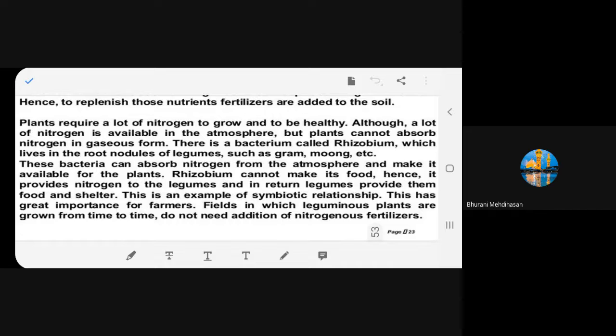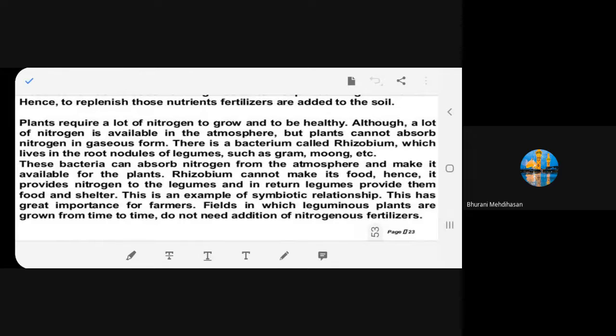We know that plants require lots of nitrogen to grow and to be healthy because they need protein to be made. Now, nitrogen is available in the atmosphere. We know that it's almost 80%. Maximum nitrogen is available. But plants don't have the ability to take nitrogen in gaseous form.